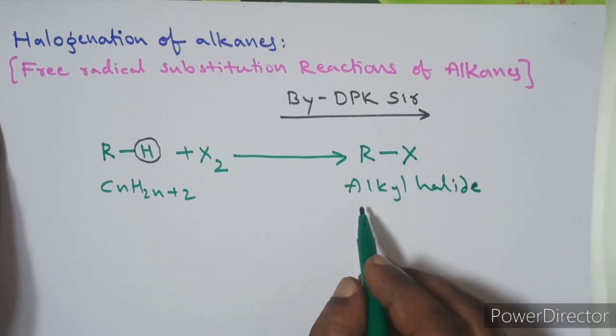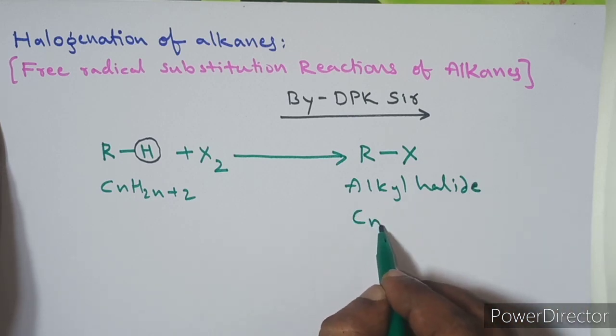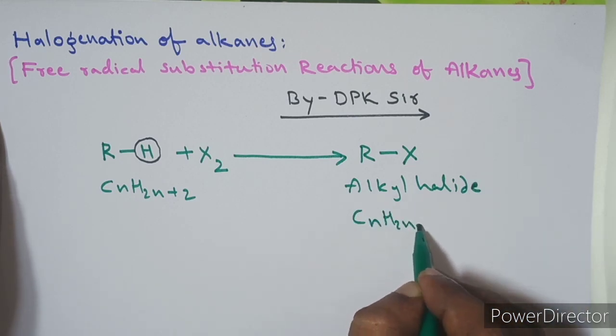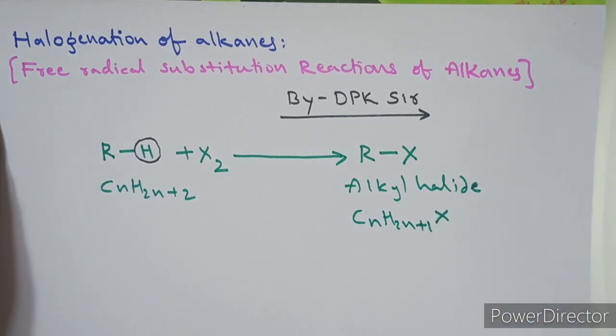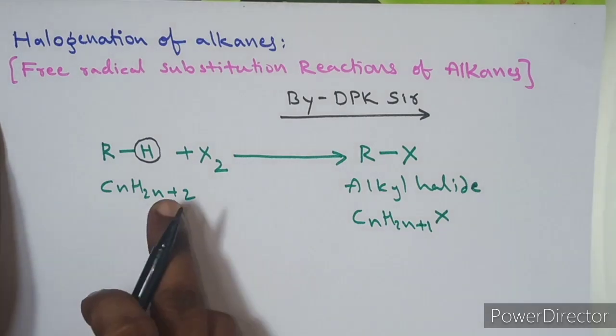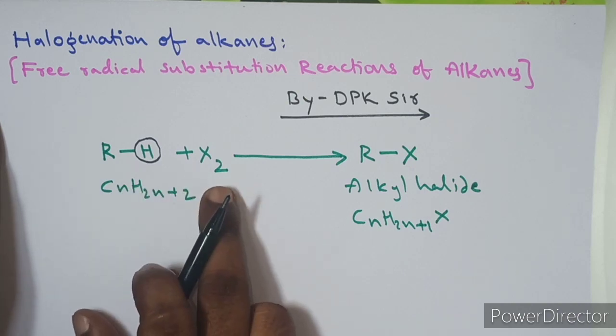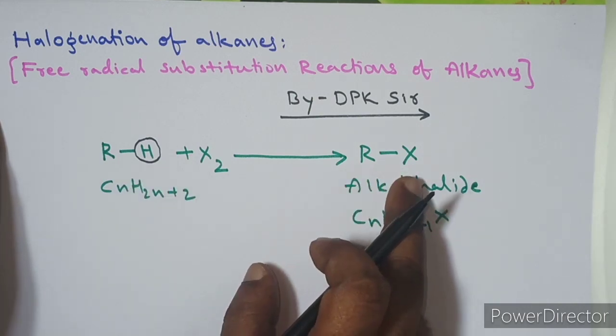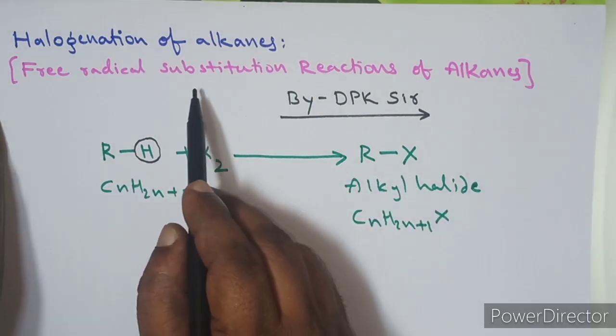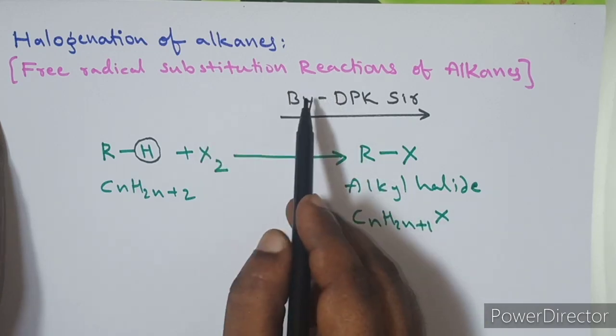What is the formula of alkyl halide? R is an alkyl, CnH2n+1. So instead of the hydrogen, the halogen is substituted, and we get an alkyl halide. This reaction is called a halogenation reaction, because we are reacting the alkane with the halogen, in which hydrogen is replaced by the halogen atom. Therefore this is called a substitution reaction.